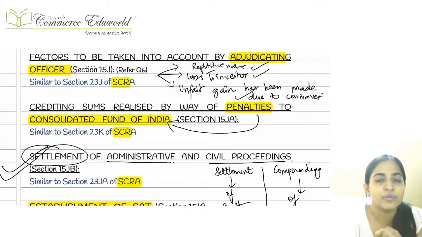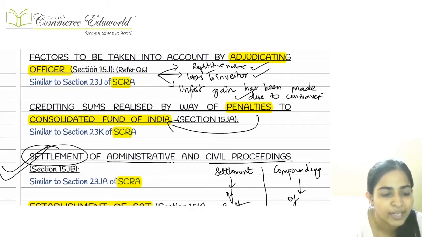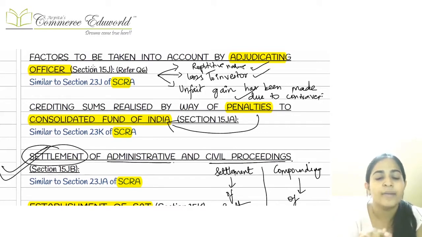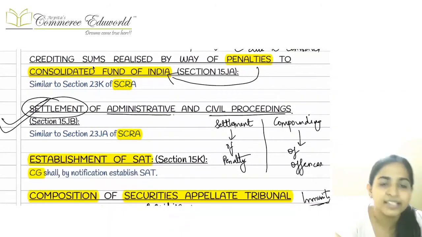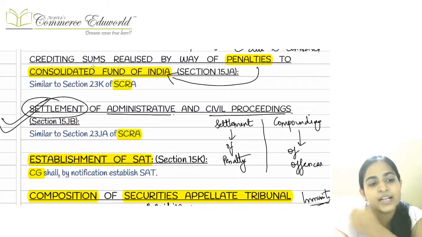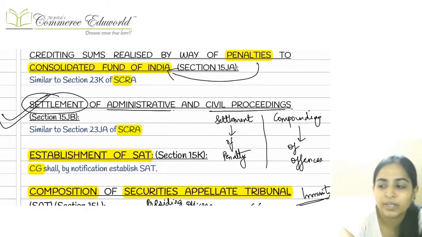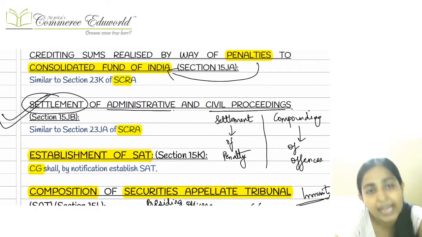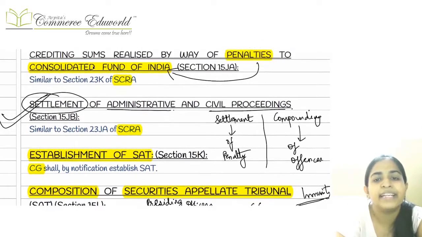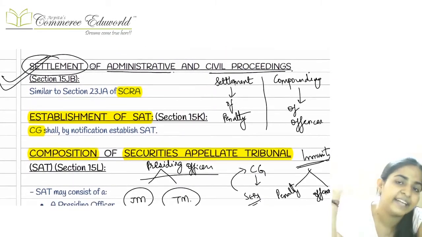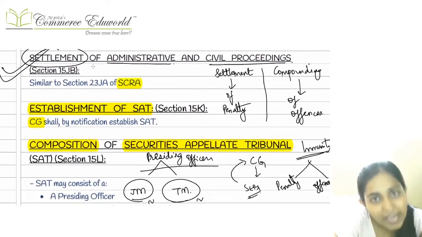So 3 factors to be considered: how much loss has been caused to the investors, the repetitive nature of default, and how much unfair profit we have derived out of this contravention. By considering these factors, the AO is going to determine how much penalty should be levied. Whatever penalty is levied is collected and credited to the Consolidated Fund of India.